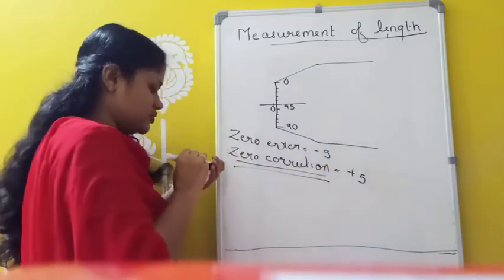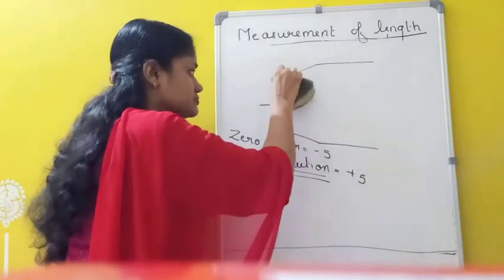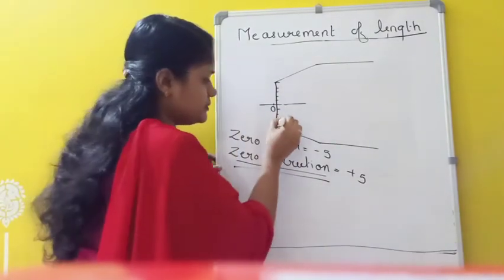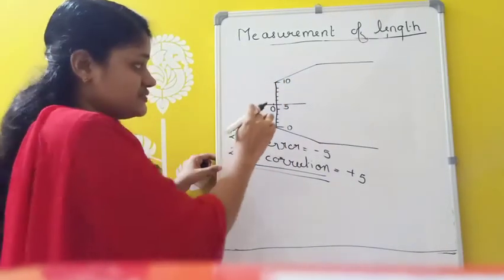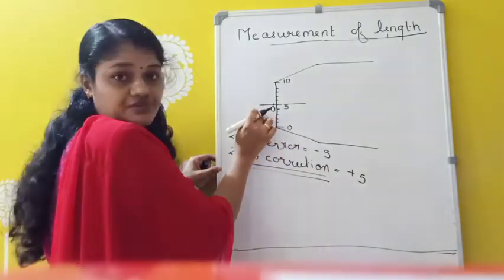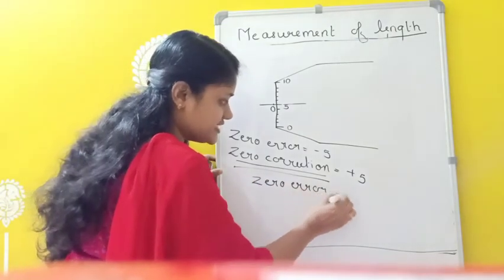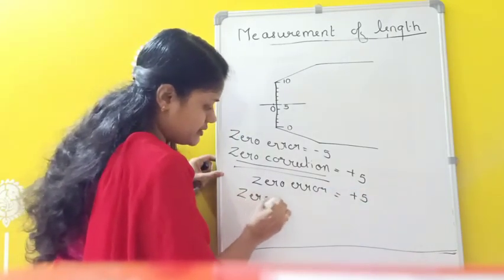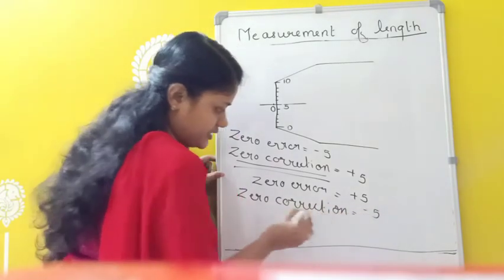Okay. Similarly, suppose when I am initializing, I am getting like this. 0 is coming here, down. And here suppose I am getting 5 and here I am getting 10. So when initializing we are getting like this, it means the 0 of the head scale comes below the 0 of which one? Pitch scale. So now what is 0 error here? 0 error is taken as just opposite of this one, plus 5. Then 0 correction will be minus 5. This one only we need.